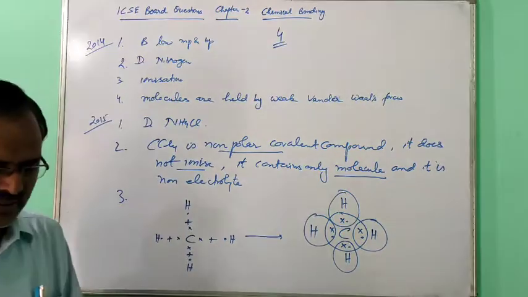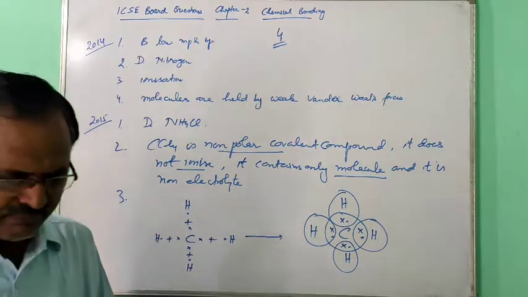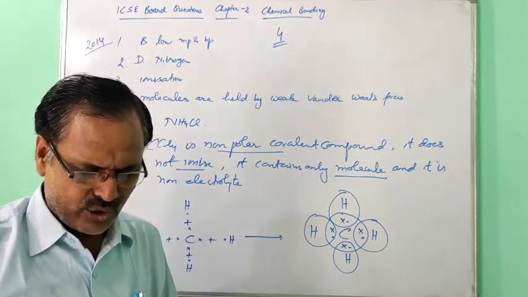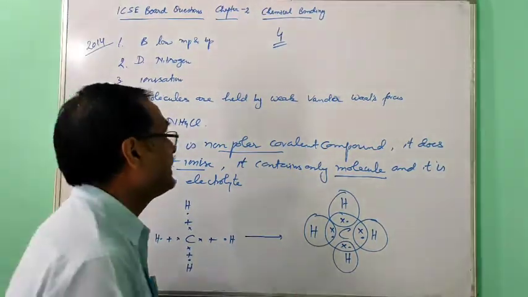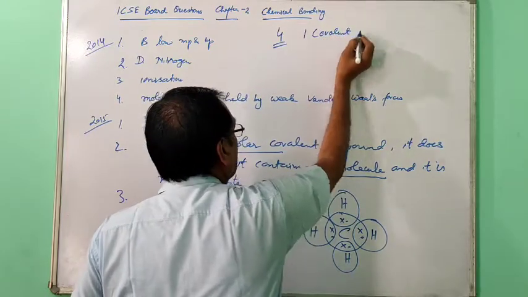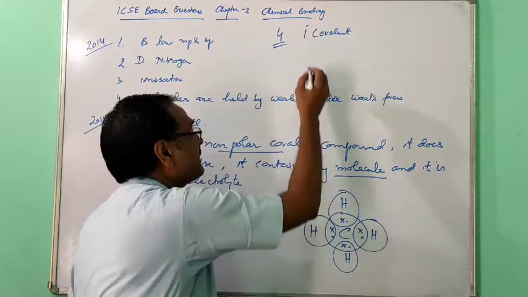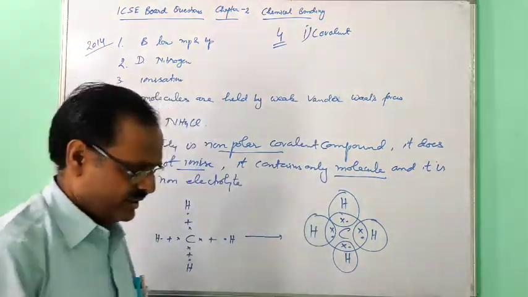Fourth question, what is asked? An element consists of molecules. What type of bonding is present? Covalent will be there. Because molecules are there, so covalent. Now the second one.